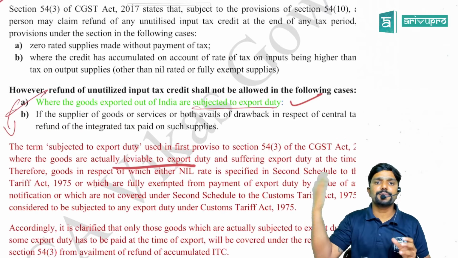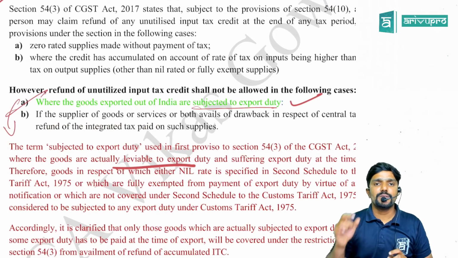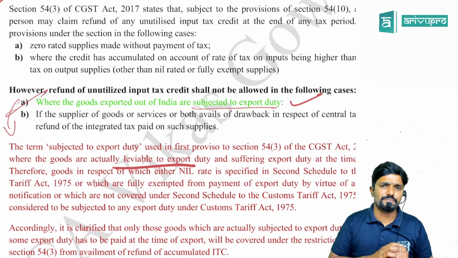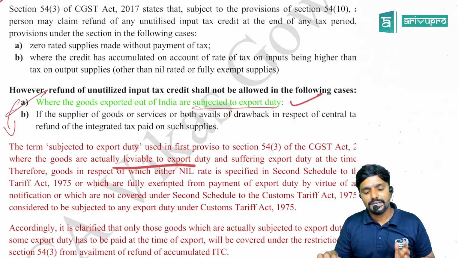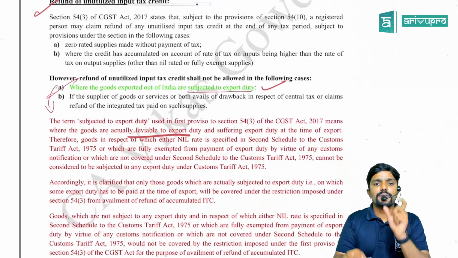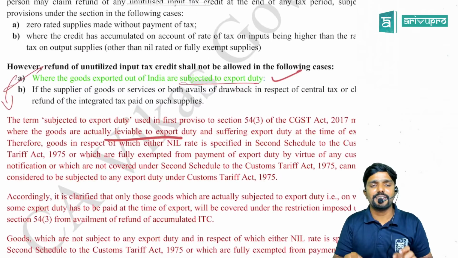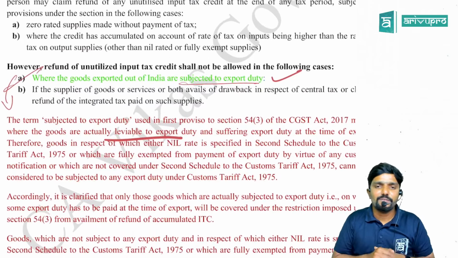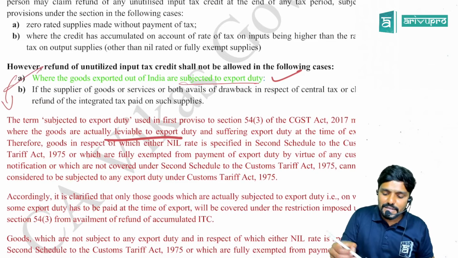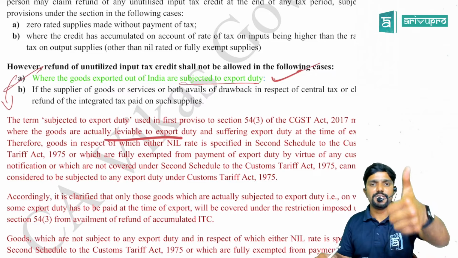Sir, what if my export is exempt, or what if my export is subject to tax but at nil rate? At nil rate, in that case, can I claim the refund? Yes, guys. Even if your export is taxed but at nil rate, it is considered as exempt supply only. So that will not fall in this criteria. If my export is exempt or nil rated, can I claim the refund of unutilized ITC? Yes, you can claim.